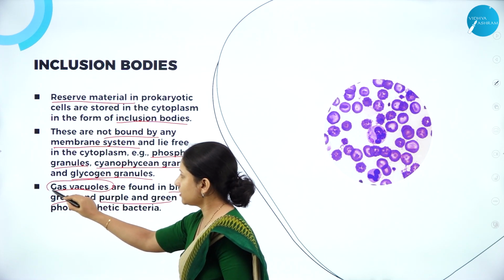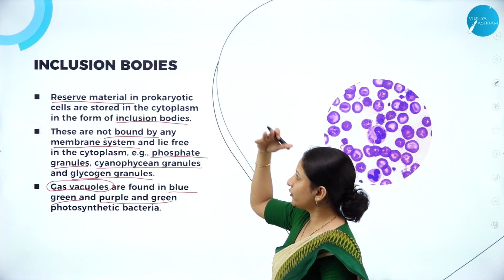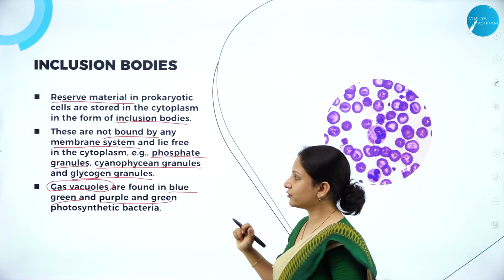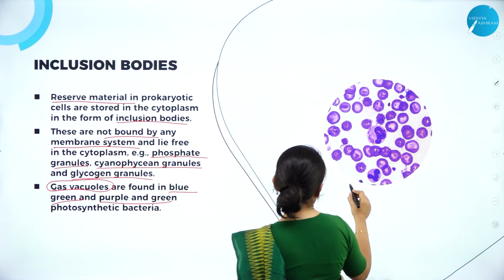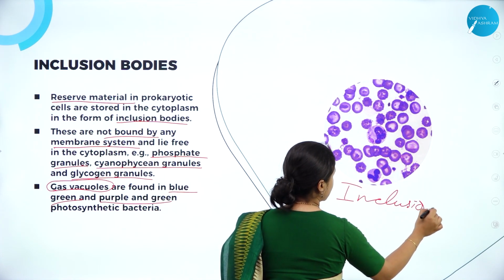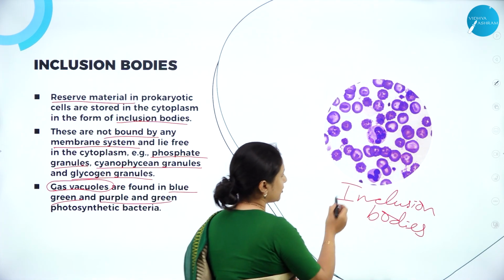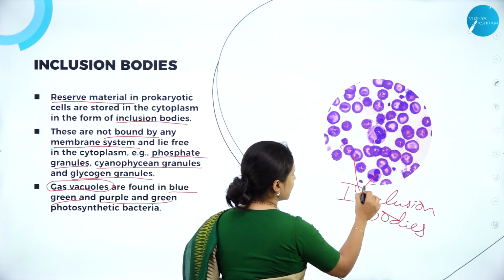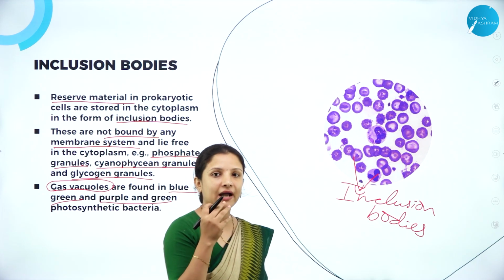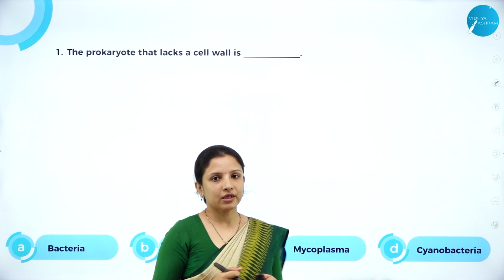So they have special inclusion bodies in the form of gas vacuoles. Where are they present? They are present freely moving around in the cytoplasm. So all these are the inclusion bodies which act as reserve materials in the bacteria.